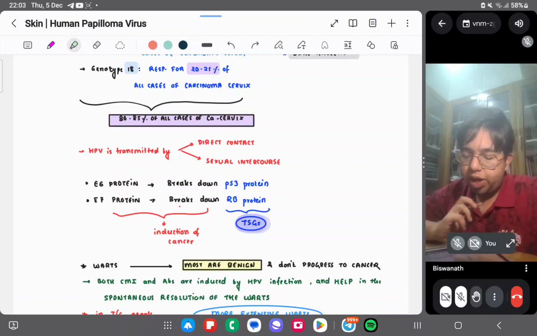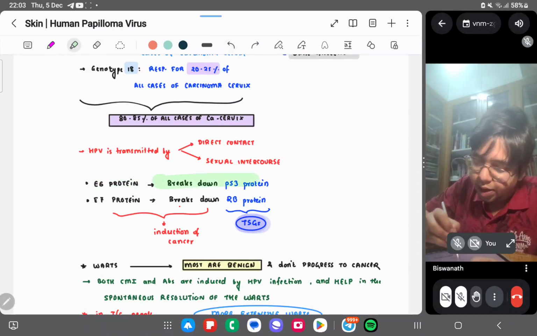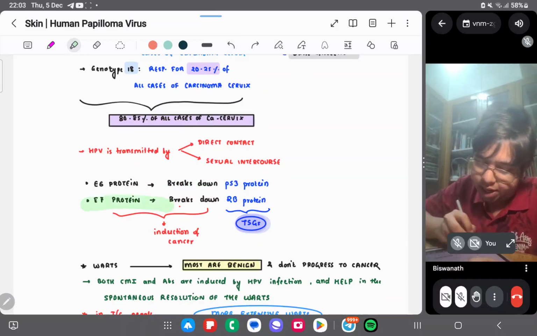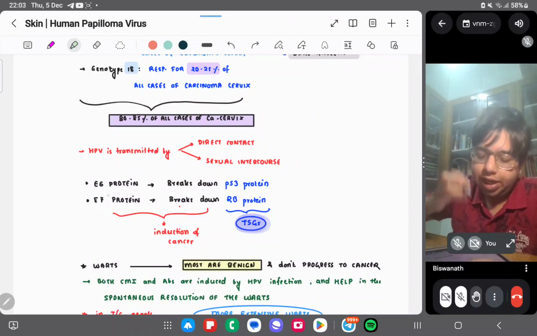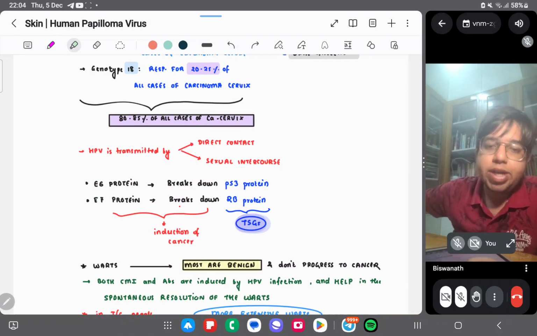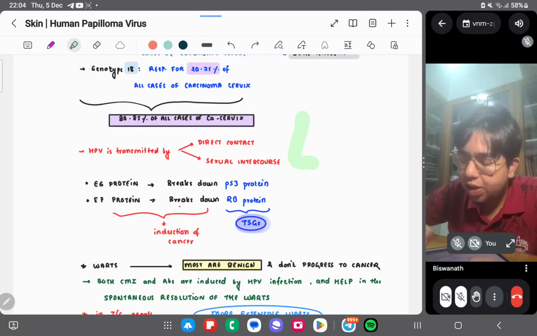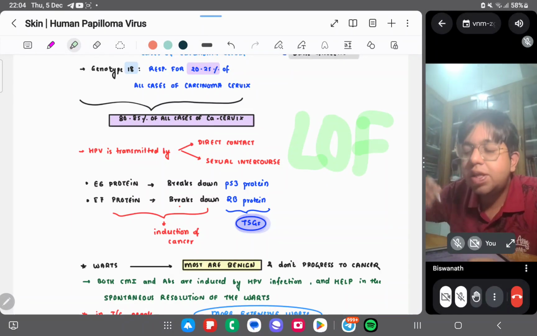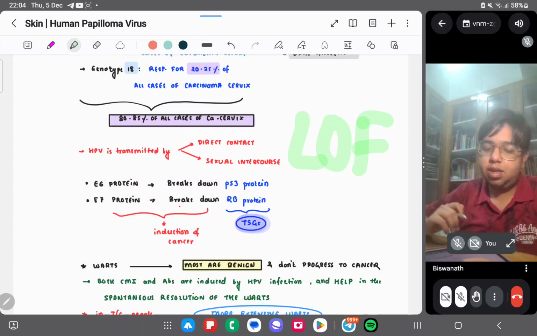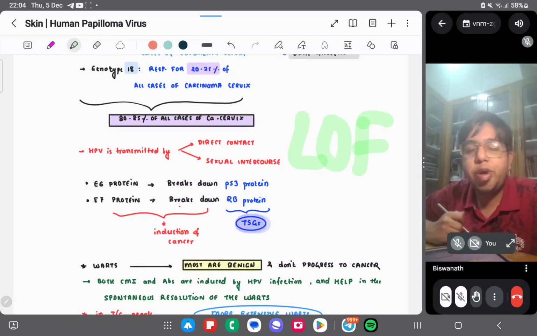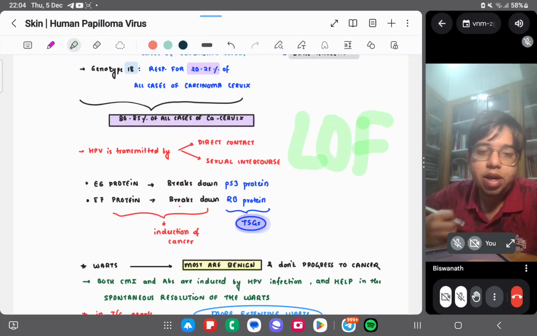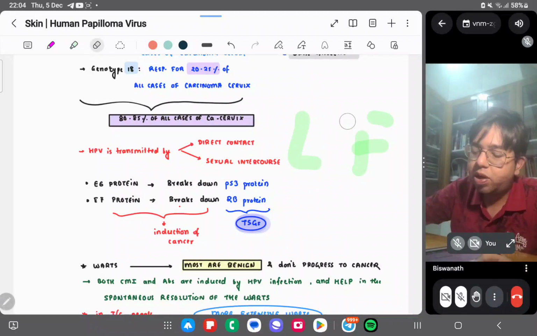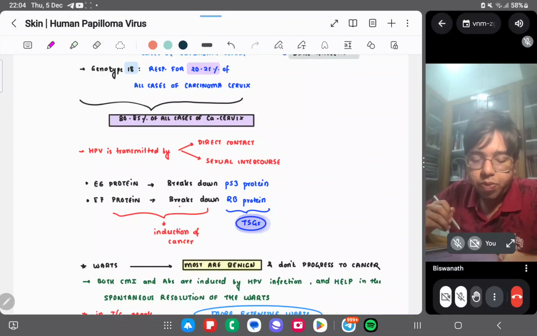The E6 protein breaks down the p53 protein, and E7 breaks down the RB. These are the tumor suppressor genes. So whenever E6 and E7 bind and break down the proteins encoded by the tumor suppressor genes, there is a loss of function of the tumor suppressor gene protein, and the tumor will develop. So there is an induction of cancer. Easy concept.